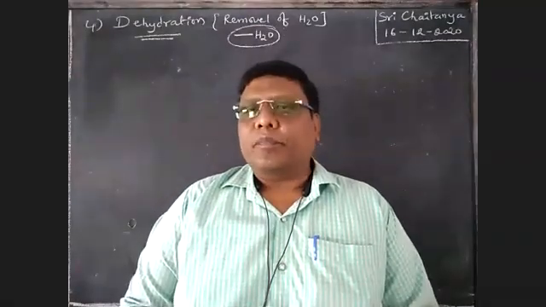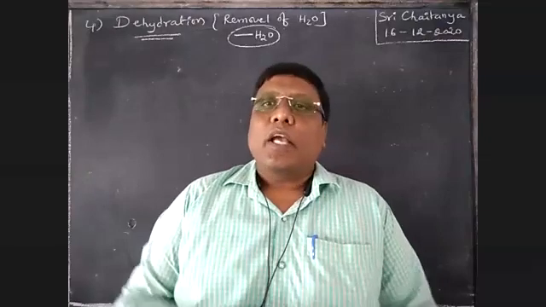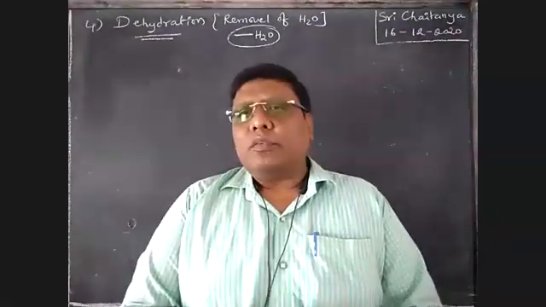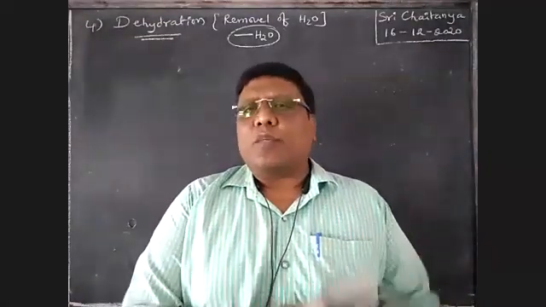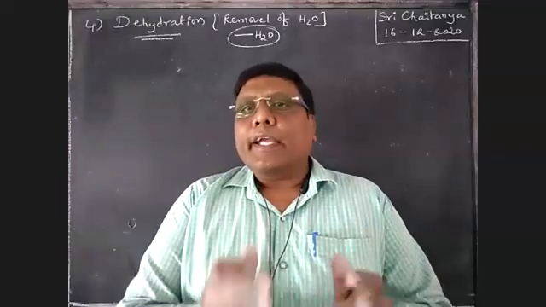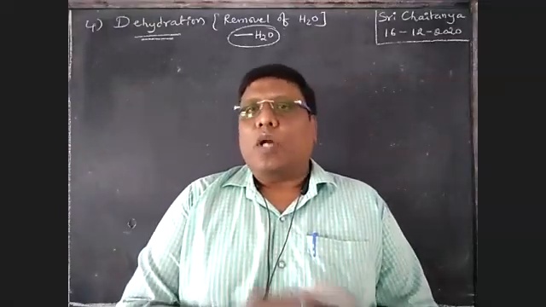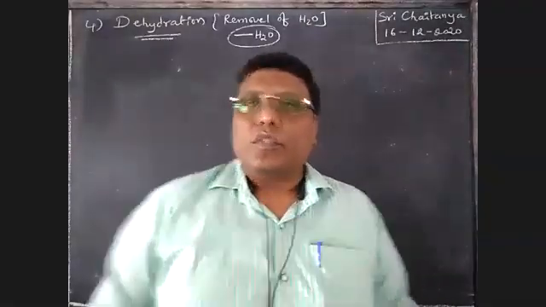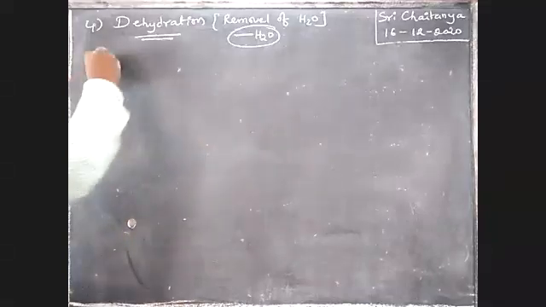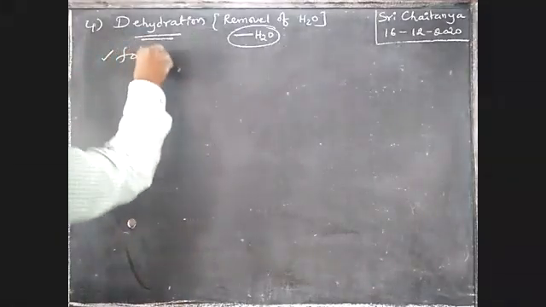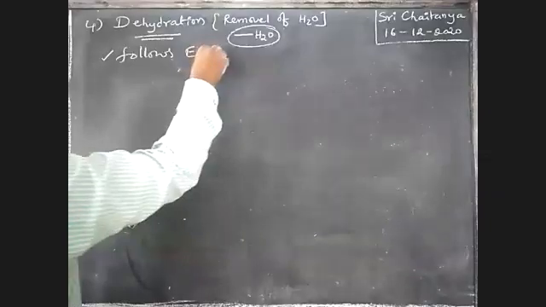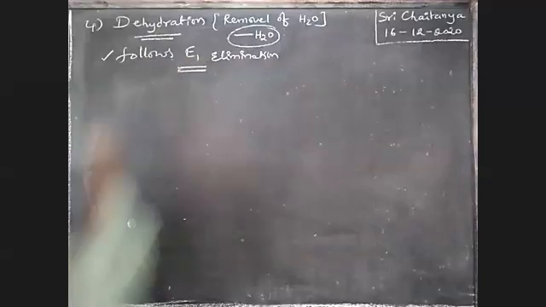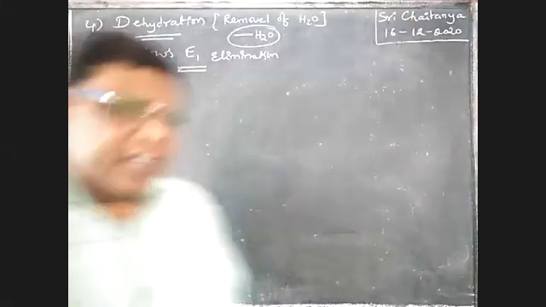That may be an alkene. It is one of the preparation methods, and the most important and interesting one. Up to now, all the elimination reactions we discussed were E2 eliminations. But this dehydration follows E1 elimination. That is the first and most important point. Sir, what is this E1 elimination? What is E2 elimination?